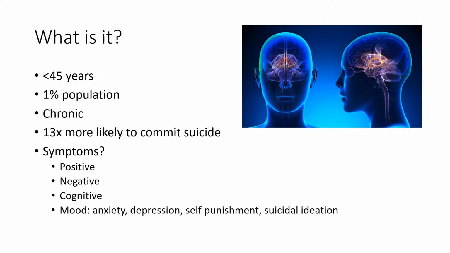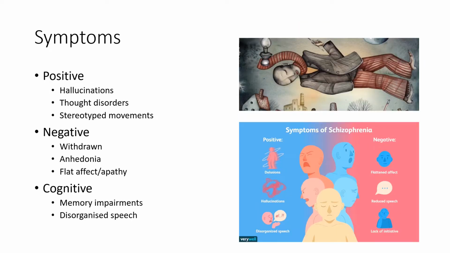The disorder is characterized by positive symptoms, so things like hallucinations and delusions. There are also negative symptoms like anhedonia, social withdrawal, and apathy. Cognitive symptoms, I'll go through them on the next slide so we can look at them again, but things like memory impairments. The mood aspect of this disorder includes anxiety, depression, paranoia, and suicidal ideation. So here I've just got on the screen the symptoms like I mentioned. In terms of cognitive symptoms, they may have trouble actually speaking, and this goes hand in hand with their thought disorders.